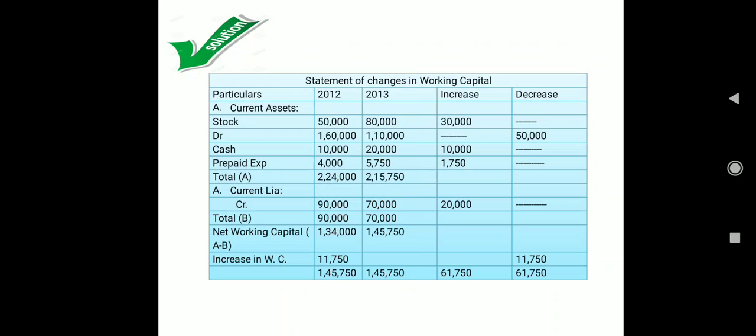1,45,750. And we can make out very clearly that in 2013 the working capital is more compared to 2012. So we get the conclusion, or final answer, an increase in working capital. How much?